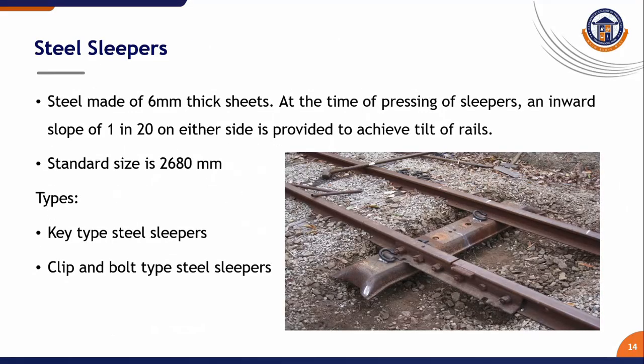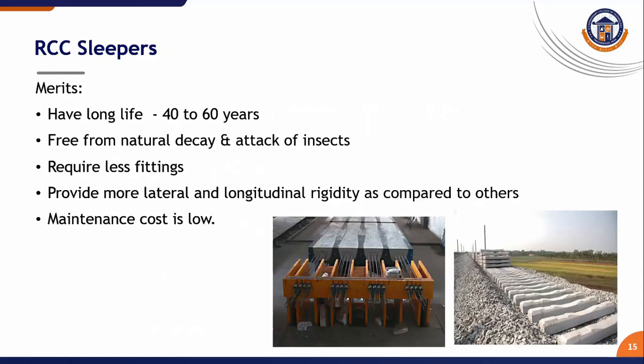Steel sleepers are made of 6 mm thick sheets at the time of pressing. An inward slope of 1 in 20 on either side is provided to achieve the tilt of rails. Standard size is 2680 mm. Types: T type steel sleepers, and clip and bolt type steel sleepers.